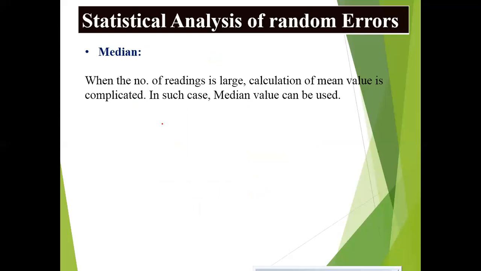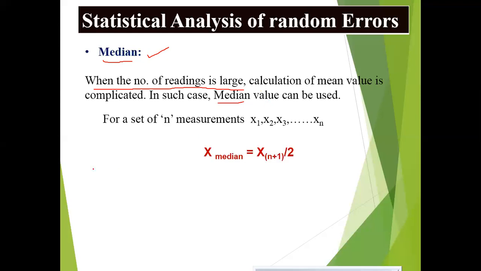But if the number of readings is large, in a few experiments we need to take more and more readings. In that situation, it's not practical to apply arithmetic mean. In that case, we move to median. When a large number of readings are present, calculation of the mean value is complicated. In such a case, we can go for the median value.